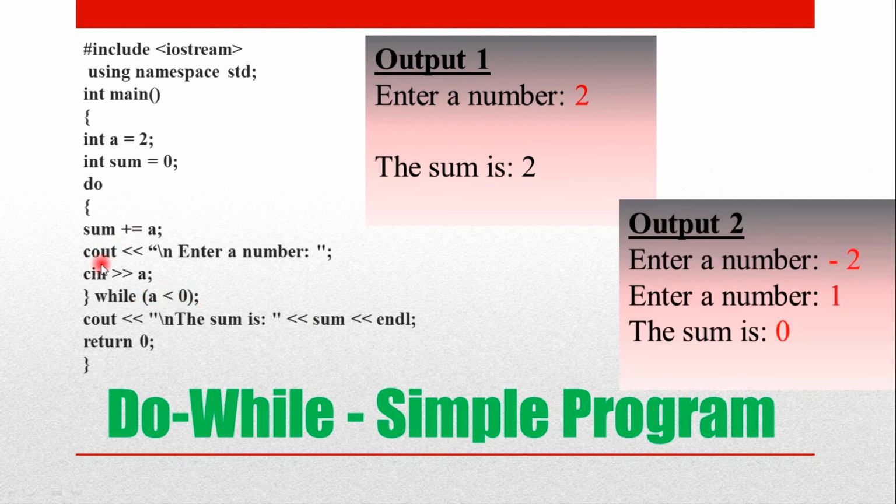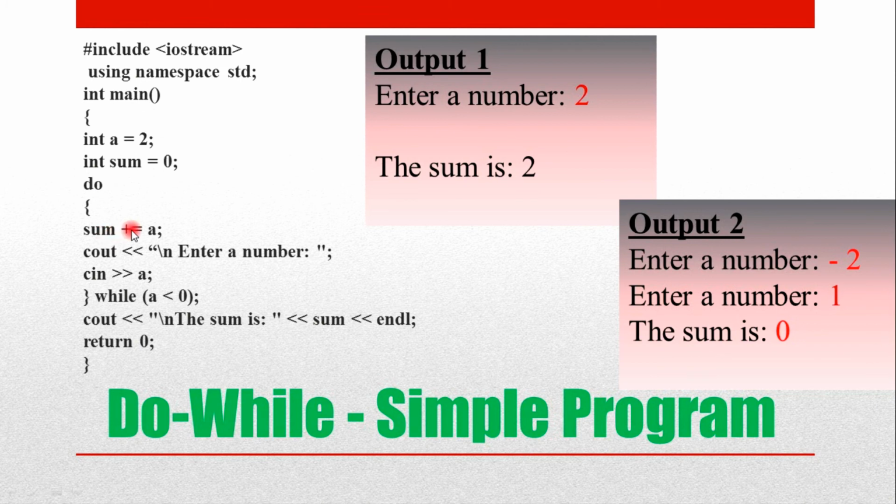Now we will check for one more output. Now I am entering a negative number here. Okay, we will see. So first automatically it enters inside the do loop. Now it asks to enter a number. I am typing a as -2. So now minus 2 less than 0 is the condition. Yes, the condition is satisfied. Now where does it go? It goes again to do now.